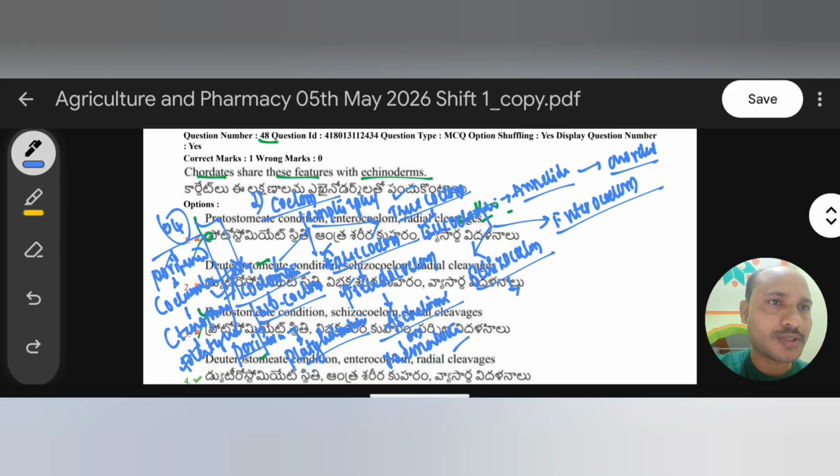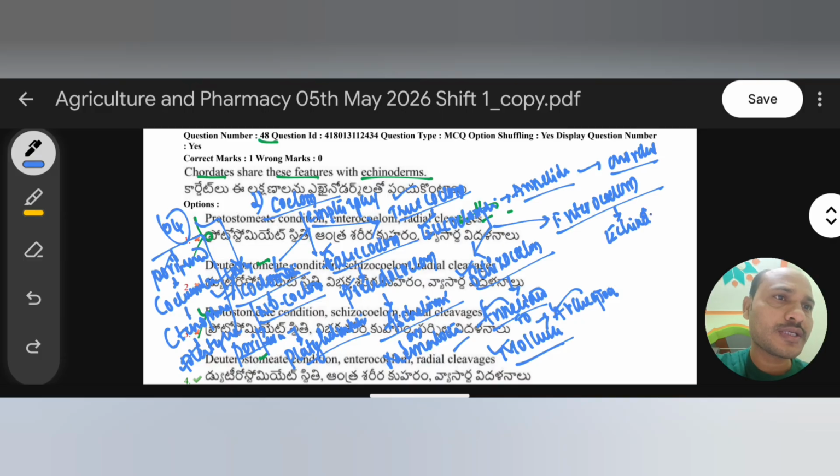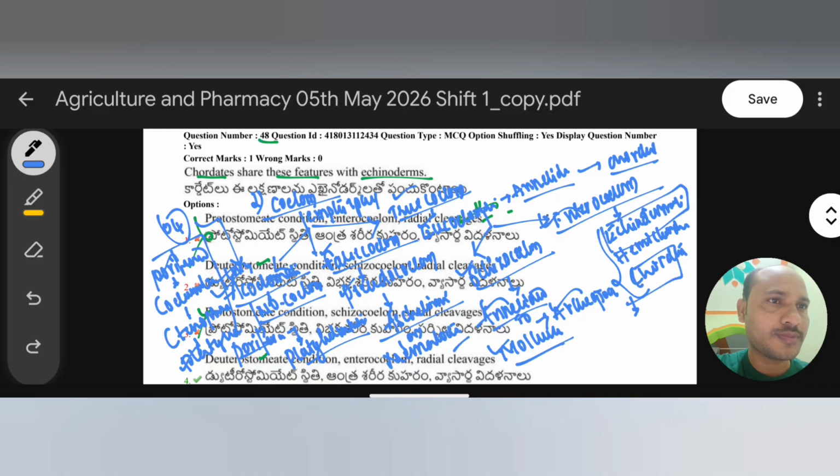Schizocoelom starts from Annelida to Mollusca phyla. Annelida to Mollusca means in between we have one more phylum, that is Arthropoda. These three phyla, Annelida, Arthropoda, and Mollusca, have Schizocoelom. Then coming to Enterocoelom, it is mainly in three phyla: Echinodermata, Hemichordata, and Chordata. These three phyla have Enterocoelom. So Echinodermata and Chordates both have a common coelom, that is Enterocoelom.